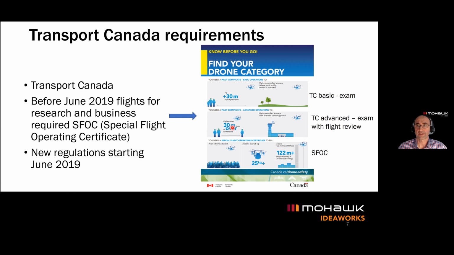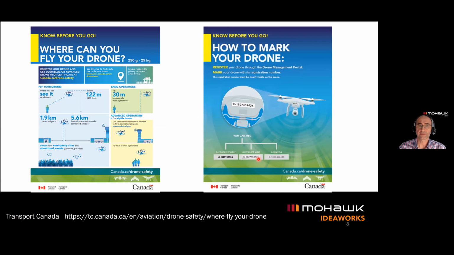These couple of slides were directly copied and pasted from the Transport Canada website. Here we can see that all these flights done with drones are within visual line of sight, VLOS. You cannot fly if we cannot see the drone. So for everything that is happening in terms of drone projects, we have to be able to see the drones flying. And the altitude is not higher than 400 feet above the ground.